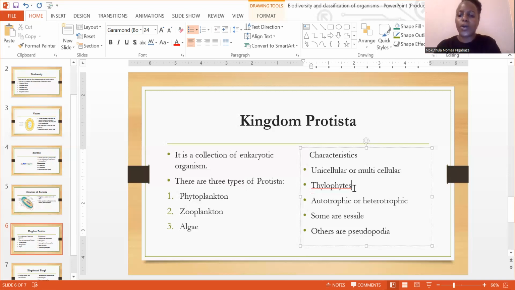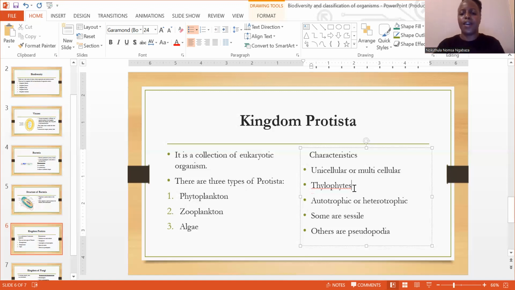So when it comes to the autotrophs, where do they get their nitrogen? They don't get the nitrogen directly, but they receive it as nitrates. Where do you find your nitrates? Your nitrates, you find them in the soil. So any other day, when you see the word thallophyte, please remember it means there's no tissue differentiation. Unicellular means one cell, multicellular means many cells, autotrophic means the organisms that are primary producers that are able to produce their own food, right, using sunlight.